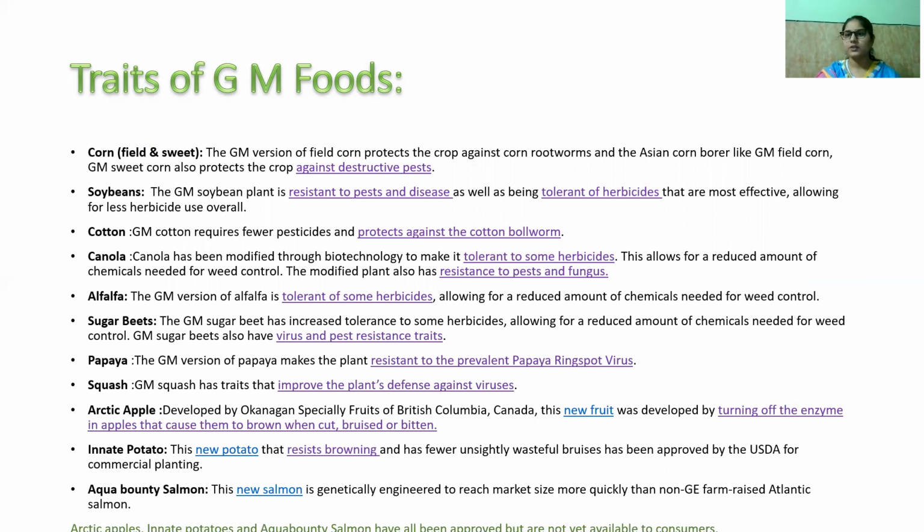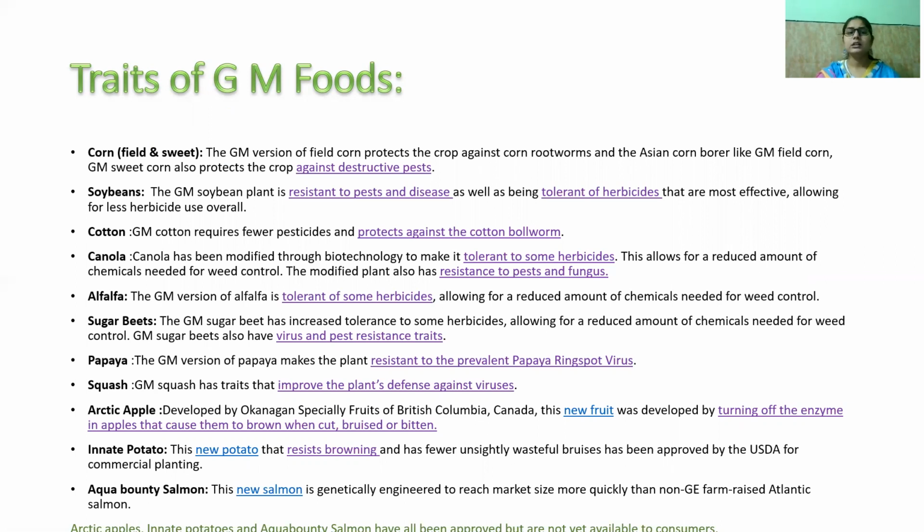Okay, next product is the cotton, and GM cotton requires fewer pesticides and protects against the cotton bollworm. Canola has been modified through biotechnology to make it tolerant to some herbicides, and this allows for a reduced amount of chemicals needed for weed control, and the modified plant also has resistance to pests and fungus. Next is the alfalfa. The GM version of the alfalfa is tolerant of some herbicides, allowing for a reduced amount of chemicals needed for weed control.